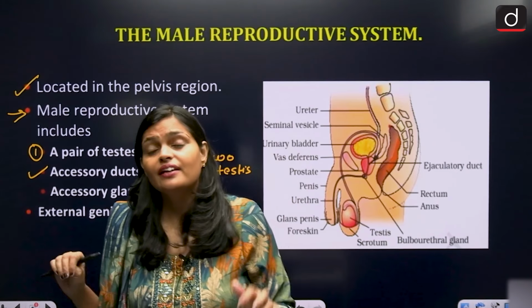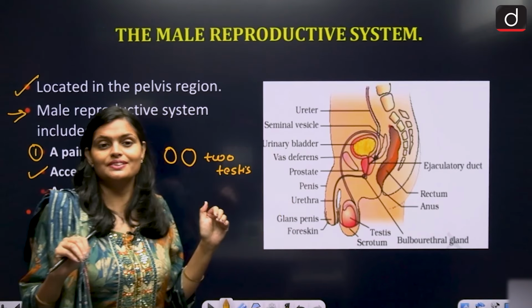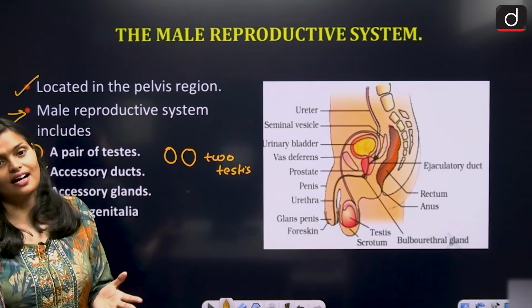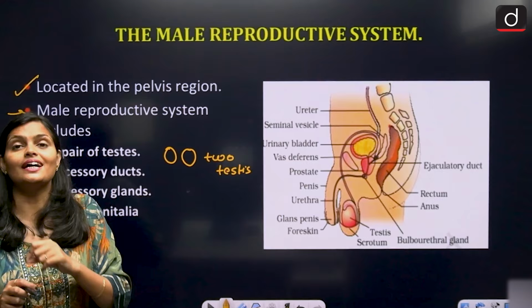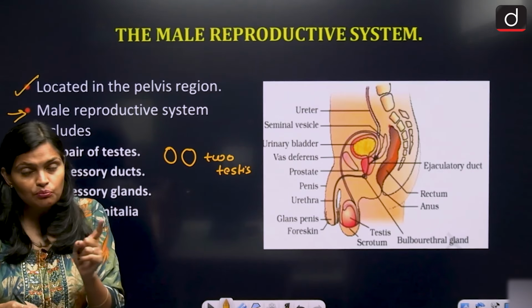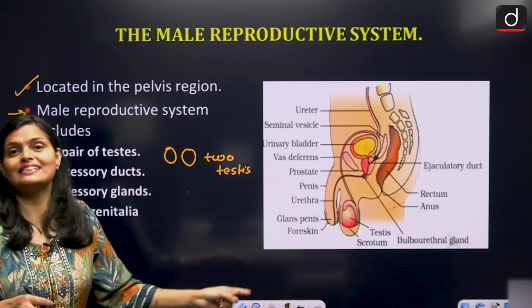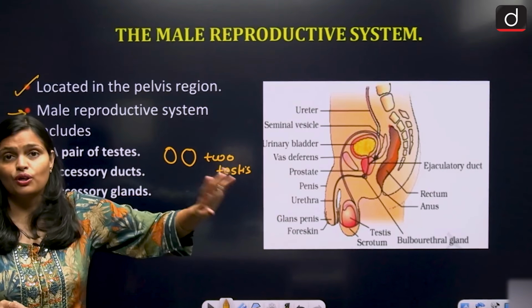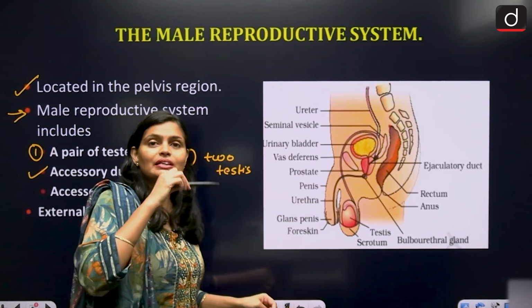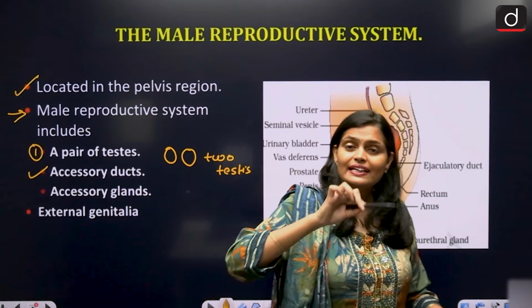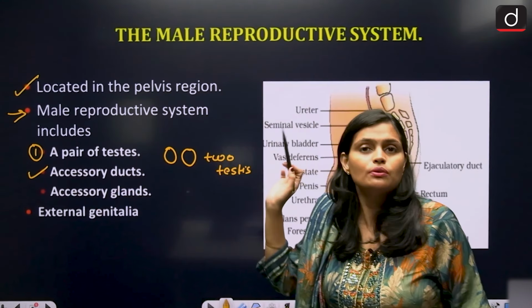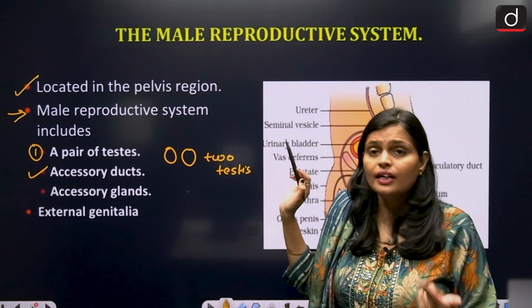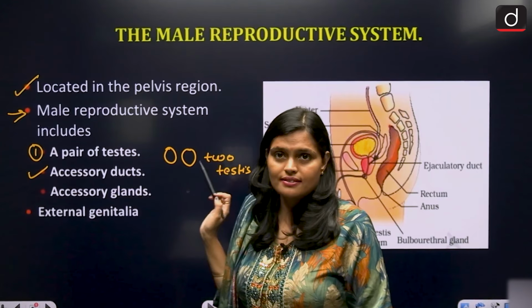So similarly, in the male reproductive system, we have an accessory duct, right? Duct means what? Pipe. Through this duct only, the sperms move from the testis toward outside the body. मतलब इसी डक्ट के मदद से ही स्पर्म जो है टेस्टिस से निकल के बाहर आते हैं और पेनिस के थ्रू निकल जाते हैं बाहर. Okay, so basically these are the accessory duct.